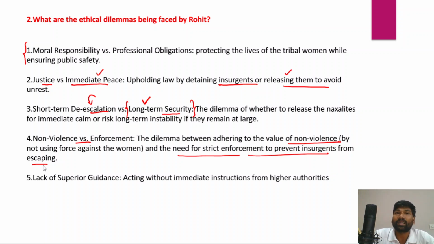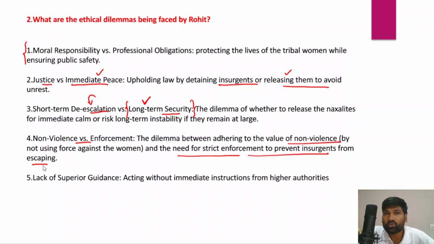And since Rohit is in an ethical dilemma, what should he actually do? Whether he should release all these Naxalites, or arrest them and also face the women who were violently and aggressively marching towards the police.